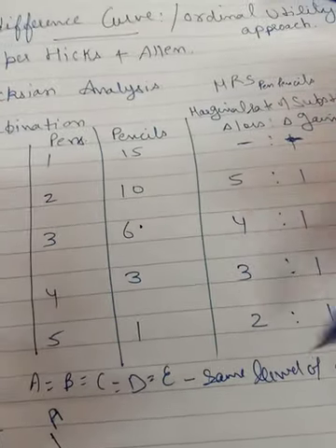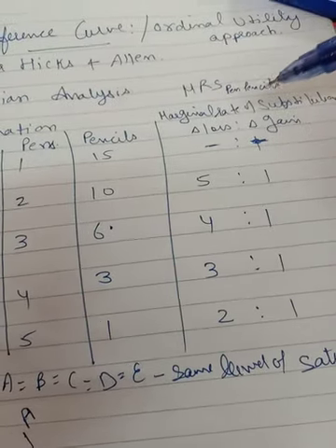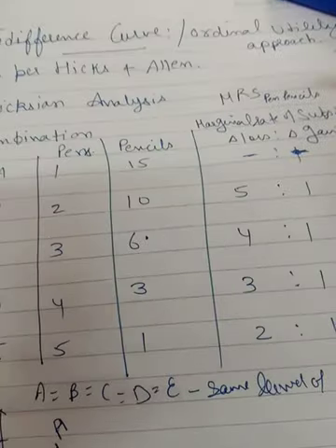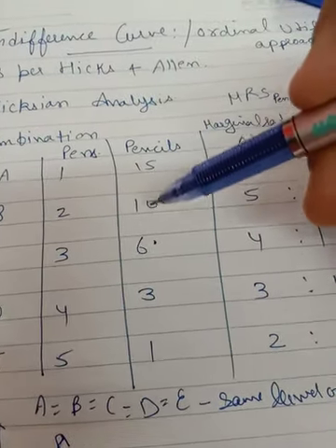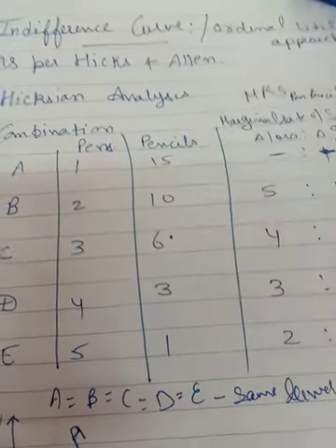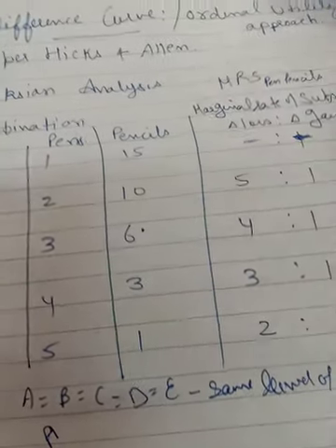What has been calculated over there? That is the marginal rate of substitution. Marginal rate of substitution means the rate at which one commodity is sacrificed for an additional unit of another commodity. So that should be decreasing. That should be diminishing. You cannot make it increasing.